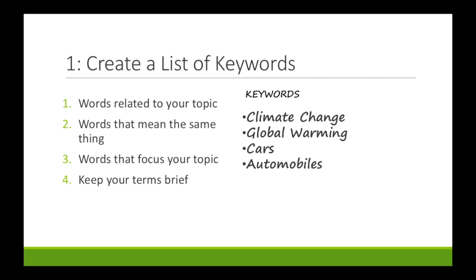Try separating long phrases into 2 different key terms. So you might get some search results if you search for the phrase, cars contribute to global warming, but you're better off searching for cars and global warming as separate terms, so the search engine is not looking for the exact phrase that you typed. It's okay to group keywords on your list. We will talk about how to enter groups of keywords together later.